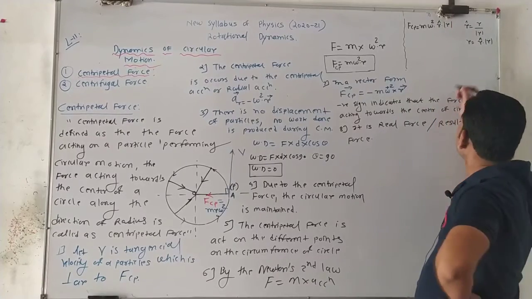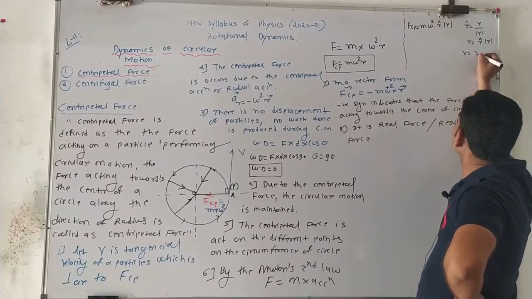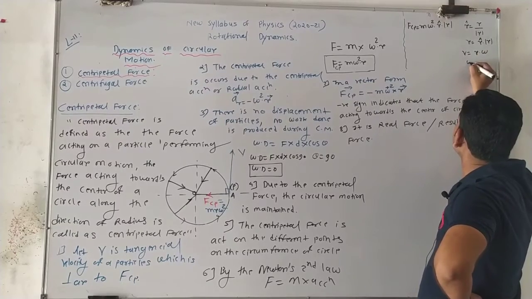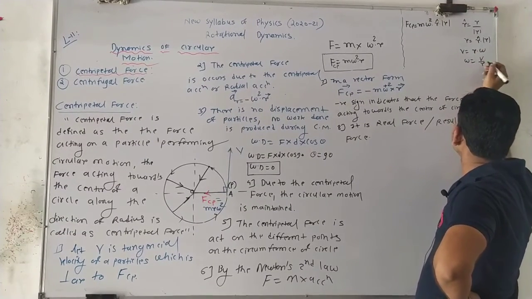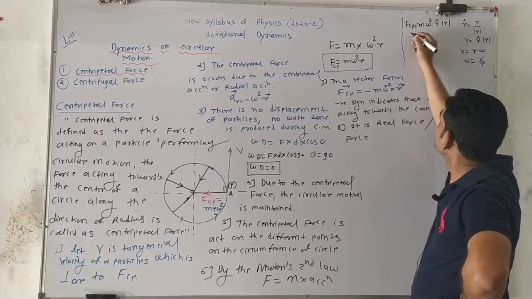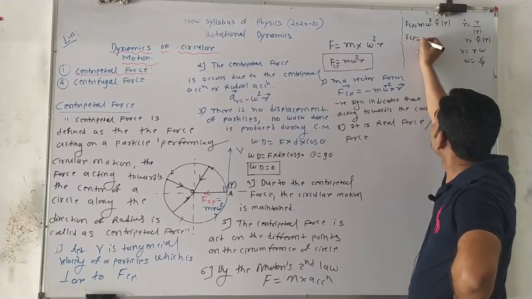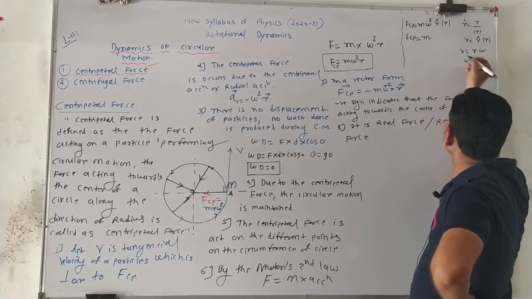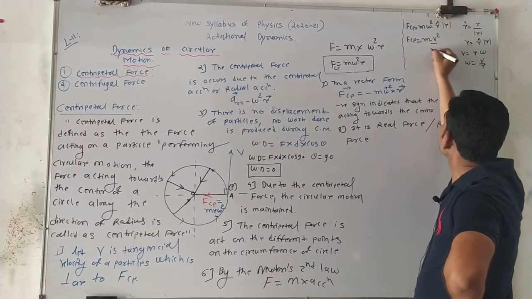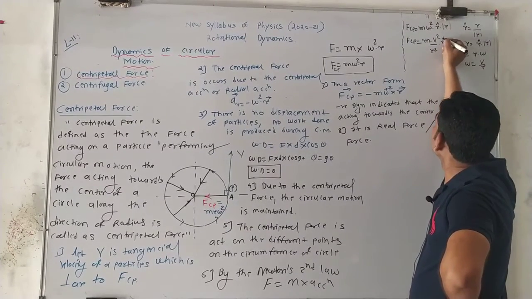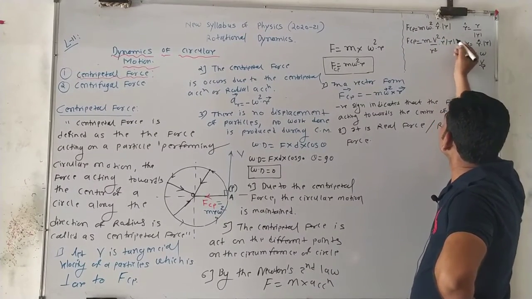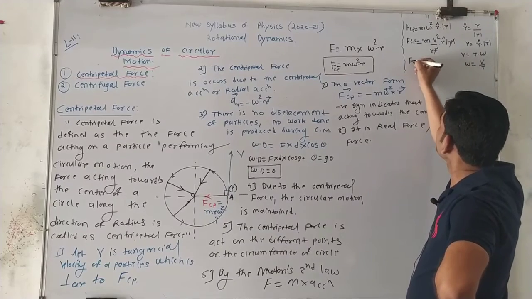Yes or no? Yes. Then we know another formula, V is equal to r into omega, so omega is equal to V by r. You put this in omega. So F CP is equal to m V square upon r square, r unit into mod r. So this one is cancelled. What is remaining?